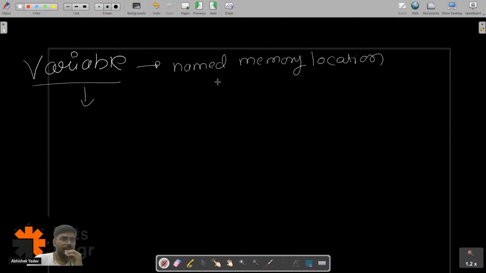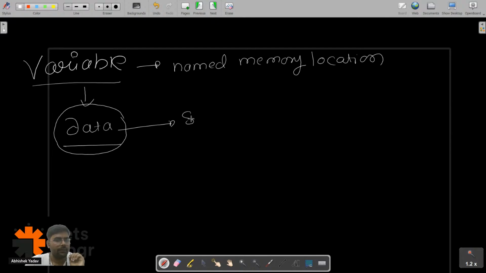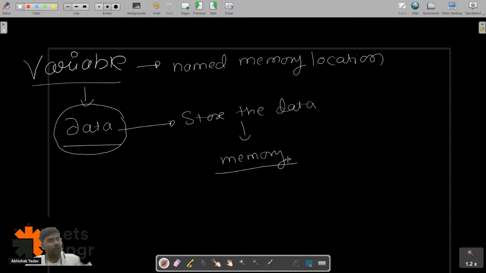We have the data, and we have to store the data somewhere, and that somewhere is our memory. In order to store the data in memory temporarily, we have to use the power of a variable.